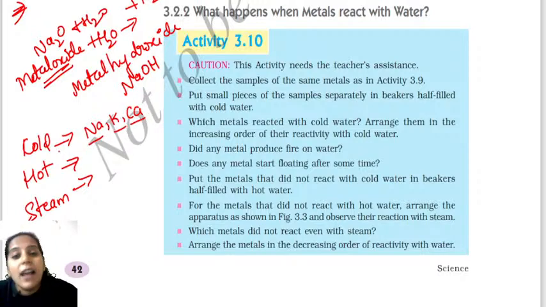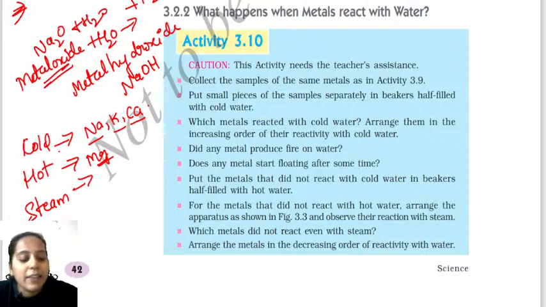What about the other metals? Other metals like magnesium, lead, copper, gold, silver, aluminium, iron, zinc, they do not show reactivity with the cold water. So the metals which do not show reactivity with cold water, I am making them react with the hot water. So now I will take the hot water, and let me take another metal, magnesium. I tried to react all the metals with the hot water, but what happened? Only magnesium showed reaction with the hot water. The other metals do not show reaction with the hot water.